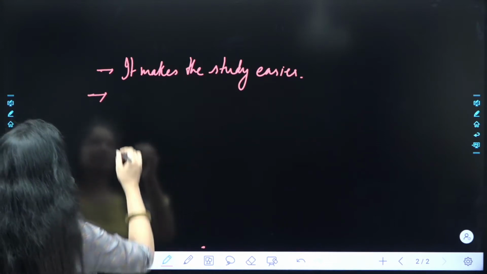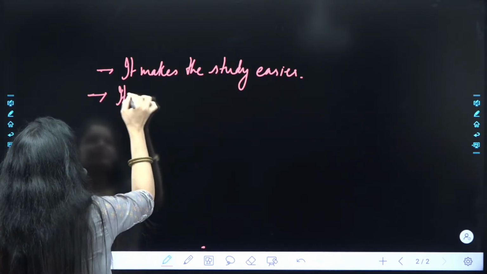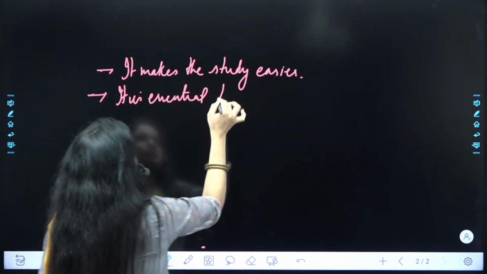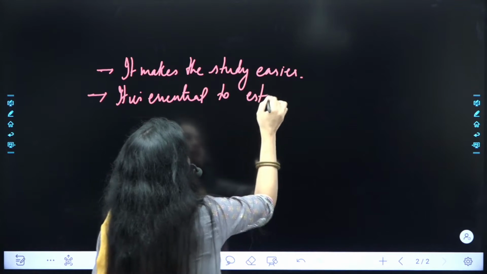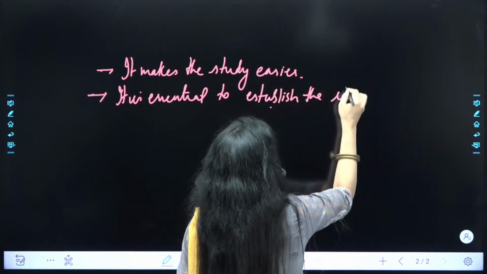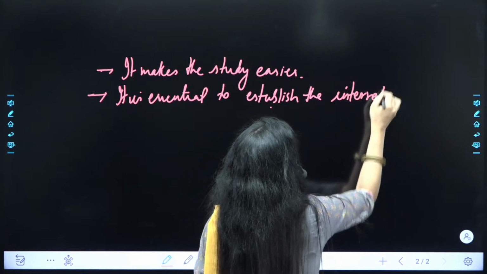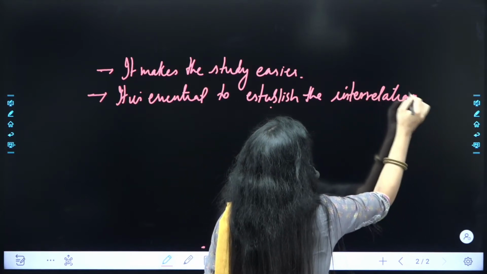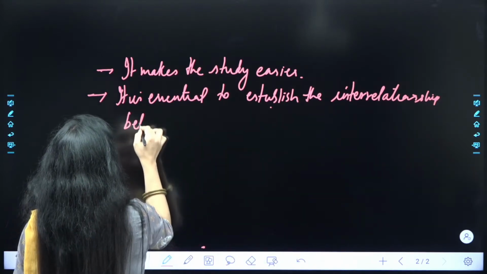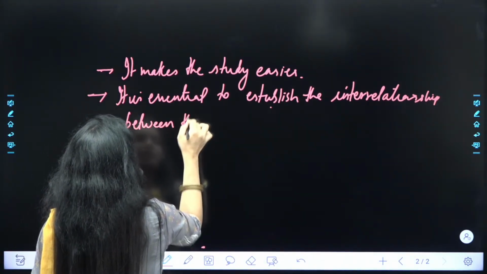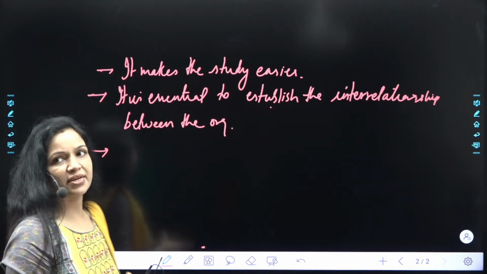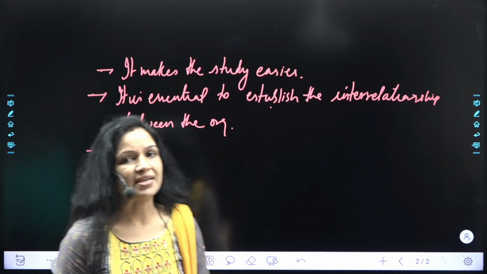So one more point we can write, that classification is essential to establish the interrelationship between the organisms, right? So this is one point which can also be studied with the help of classification.